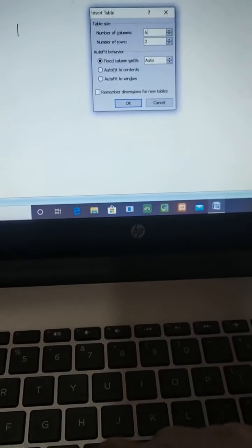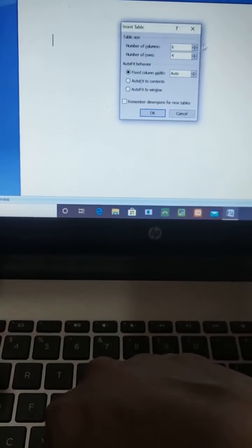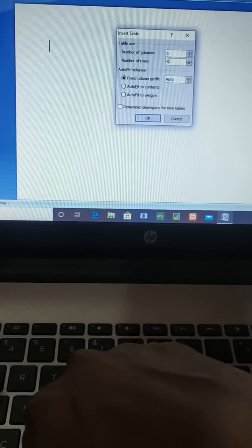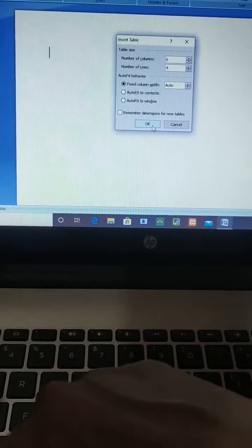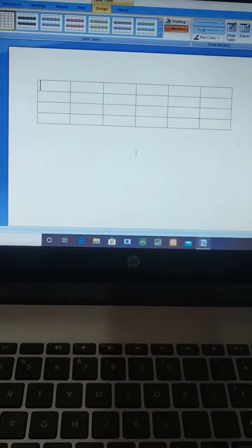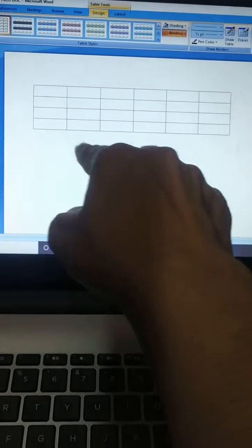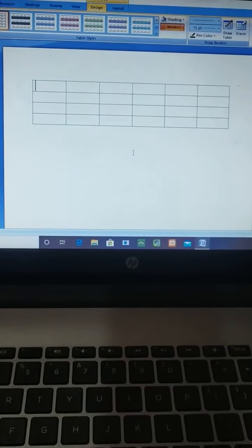Next, number of rows. Click on that number of rows and use backspace to erase 2, and give how many rows you want. For example, 4. So we have typed number of columns 6 and number of rows 4. Now click on OK and our table will appear. Look here, 6 columns are there and 4 rows are there. Understood? A framework with horizontal rows and vertical columns is known as a table.